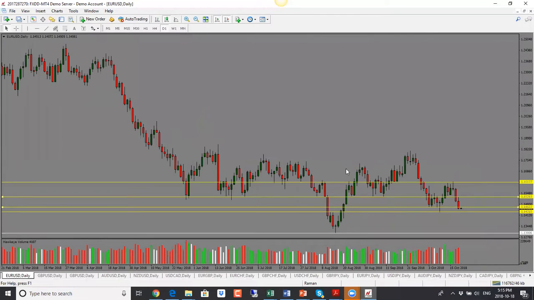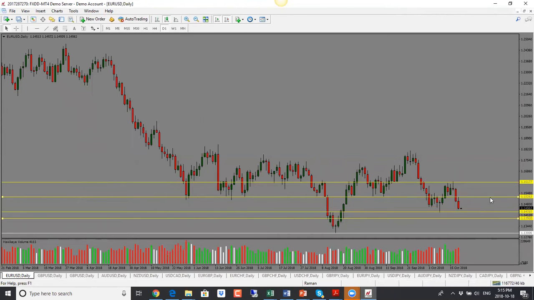We'll start off by taking a look at our euro US dollar here. Yesterday we had talked about euro dropping. We saw that it did that. We saw a pullback into the previous support and resistance area and then a drop. So that's a nice bearish candle close here, looking for price to drop further. Next target here will be 1.1392, so about 1400 level here.